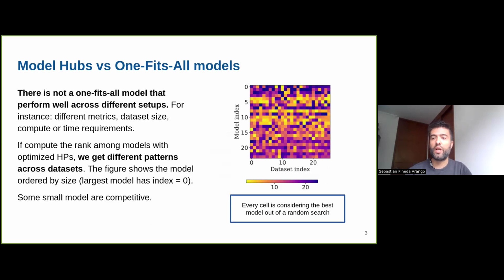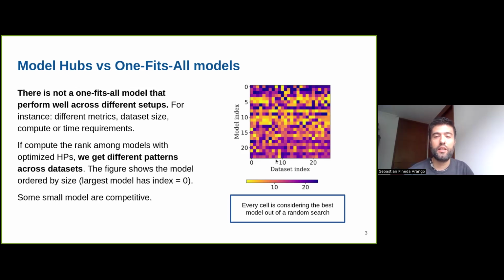As a quick example for the motivation, we selected a set of 24 models, and for all of them we selected the best hyperparameters out of a random search. In this figure, we plot the rank of the best model per group of datasets.